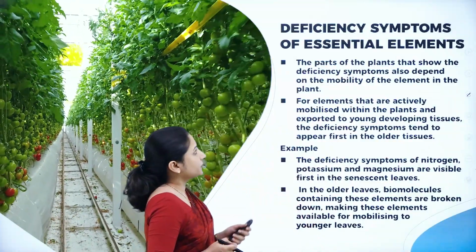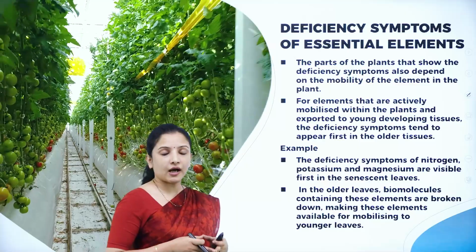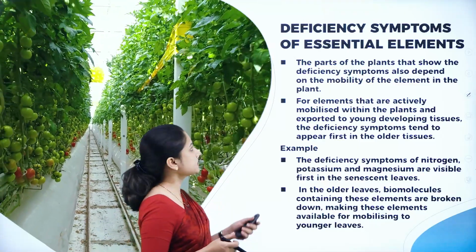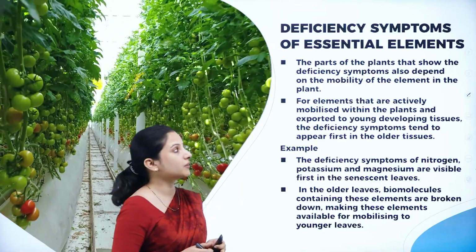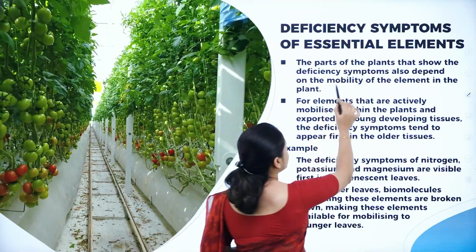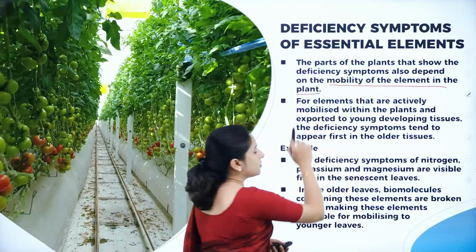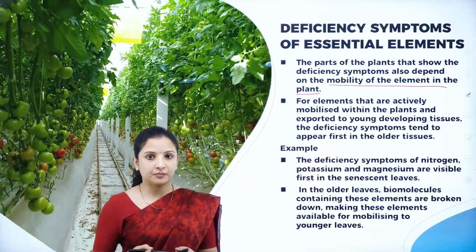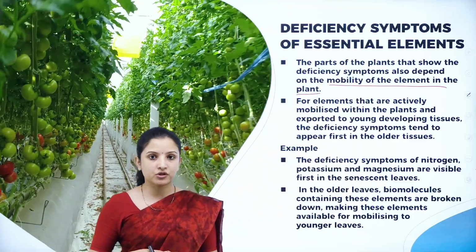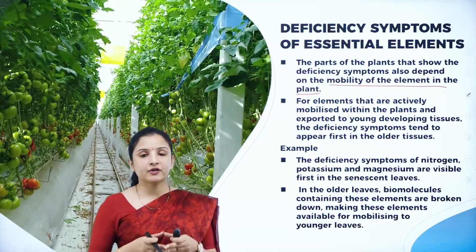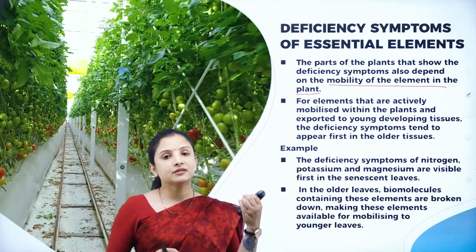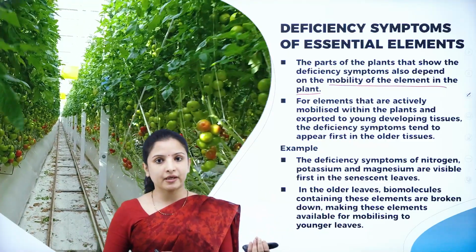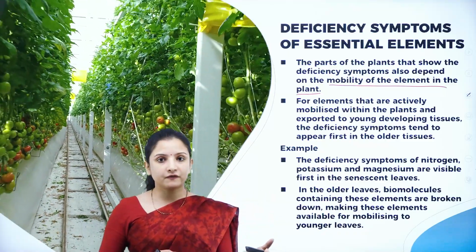So, next, talking about some of the other deficiency symptoms that we can see. The parts of the plant that show deficiency symptoms also depend on the mobility of the element in the plant. Not all parts of the plant require all the nutrients. Say, for example, the falling of the flower bud. If a plant is deprived of a certain essential element, it will result in falling of the flower bud.